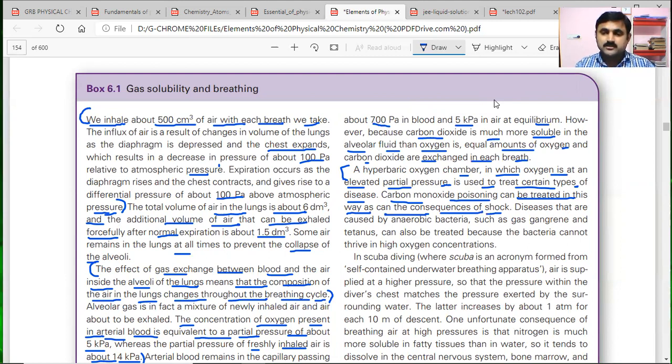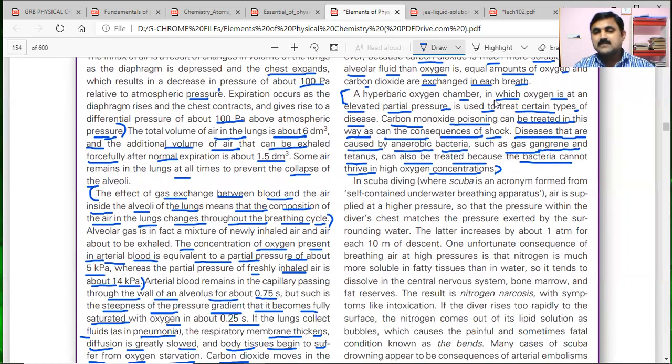Diseases caused by anaerobic bacteria, such as gas gangrene and tetanus, can also be treated because bacteria cannot thrive in high oxygen concentrations. Okay, this is the study of gas solubility in breathing.